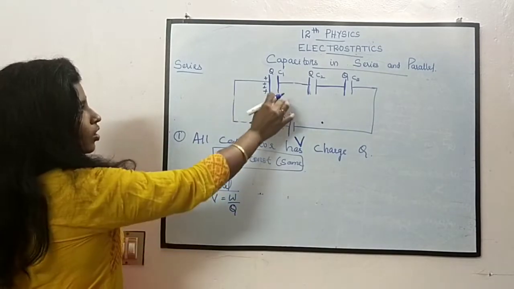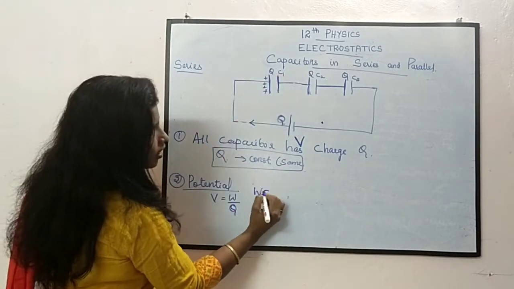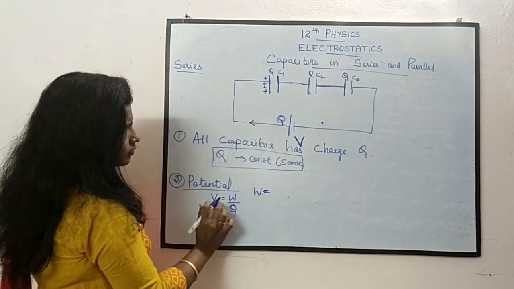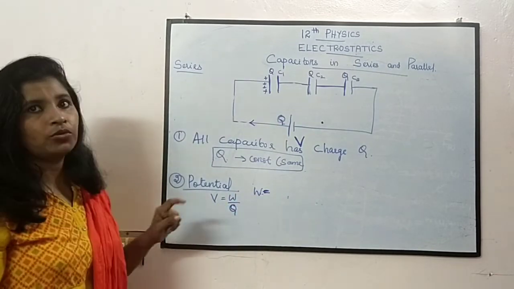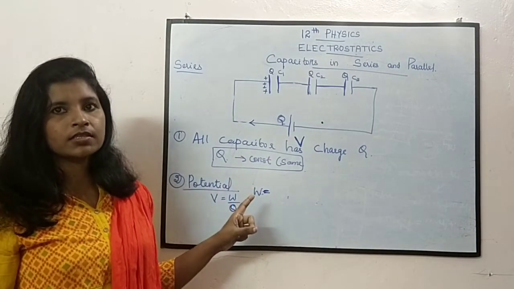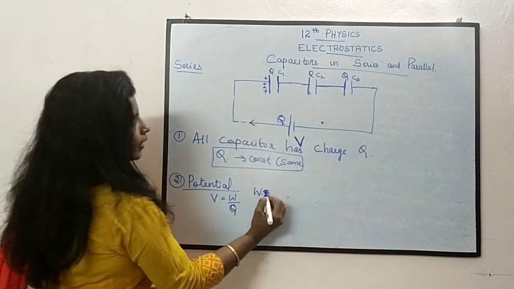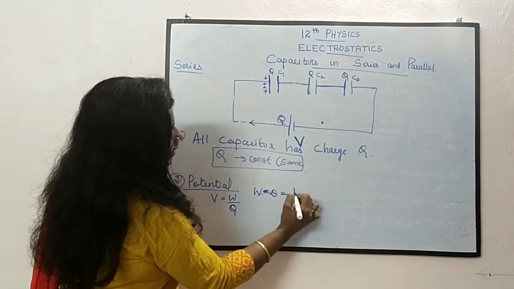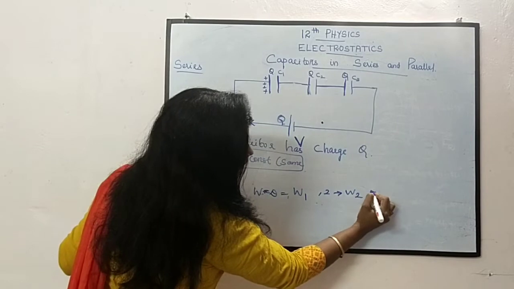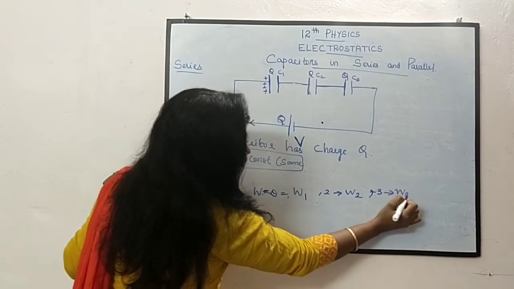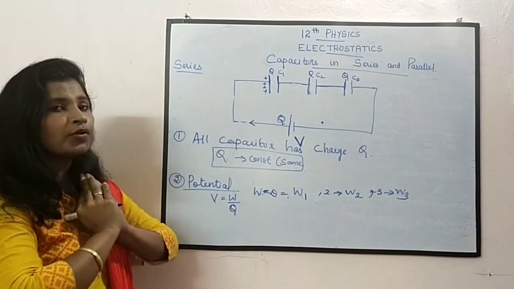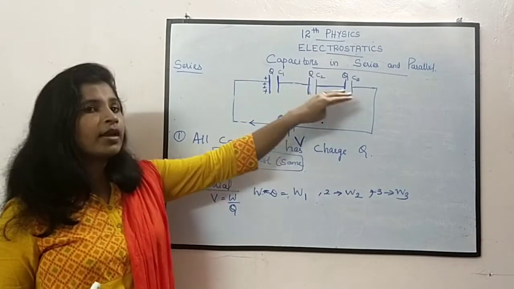So work across C1 can be written as, இதுல ஒரு work நடக்குது. Work is equal to VQ. Work done in capacitor 1 I can write as W1, in capacitor 2 as W2, and in capacitor 3 as W3. இந்த மூணு இடத்துலயுமே work done ஆகுது.